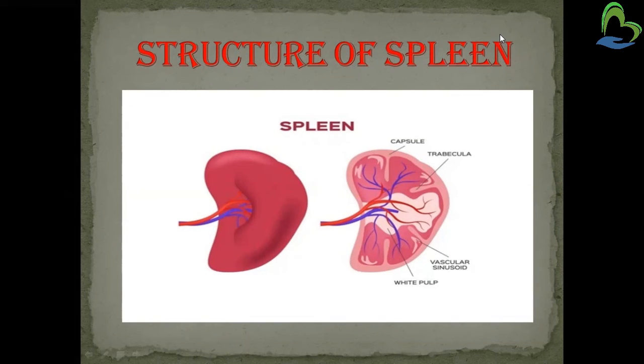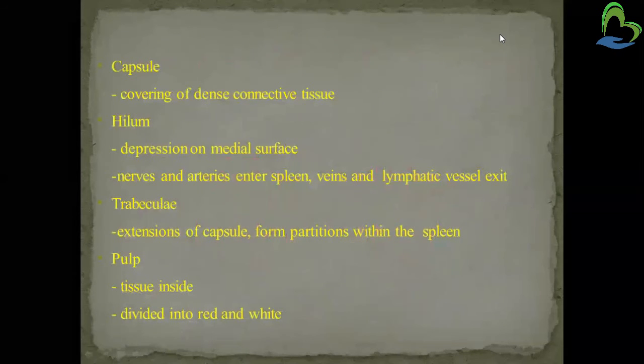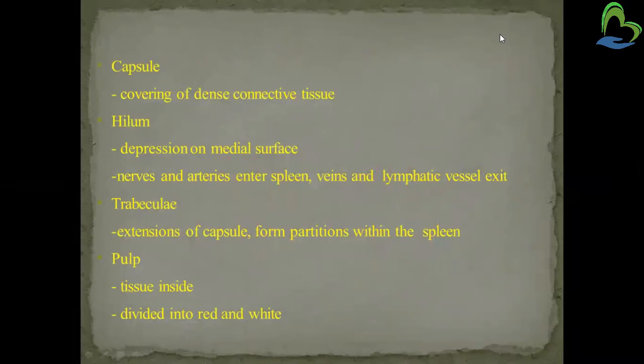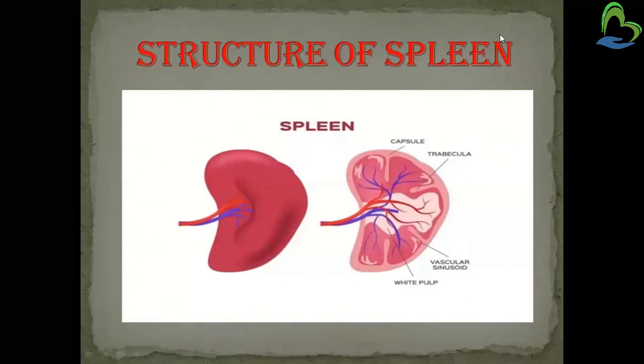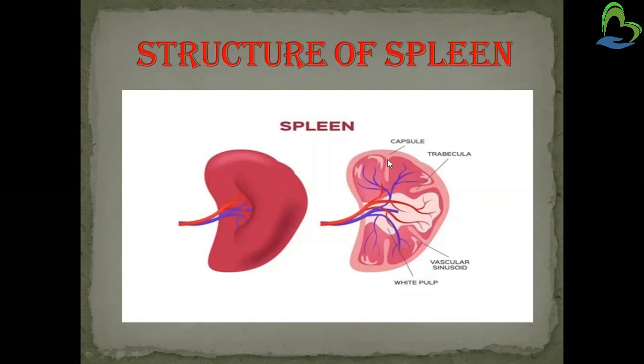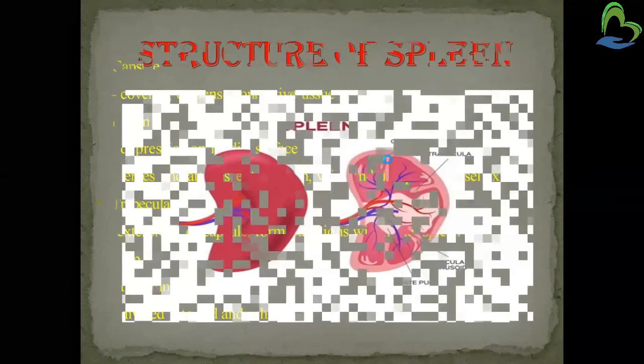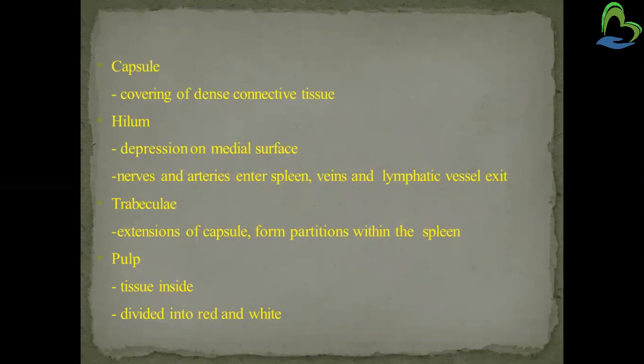We will see about these parts. The first one is the capsule, the covering of dense connective tissue. You can see here, this is the capsule. Then the hilum, a depression on the medial surface, where nerves and arteries enter the spleen, and veins and lymphatic vessels exit. Then the trabeculae, extensions of the capsule that partition the interior of the spleen.